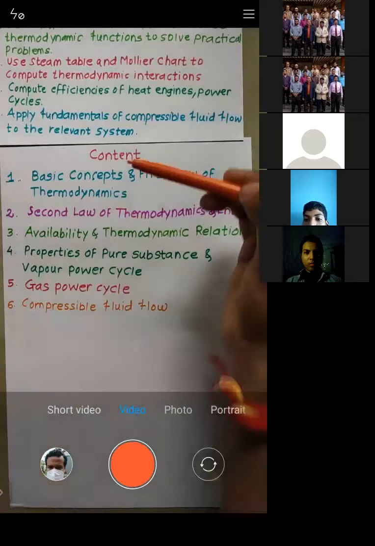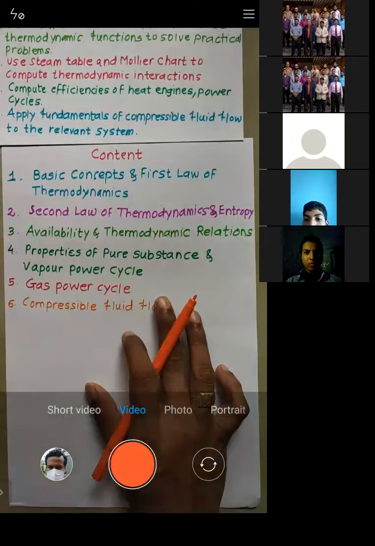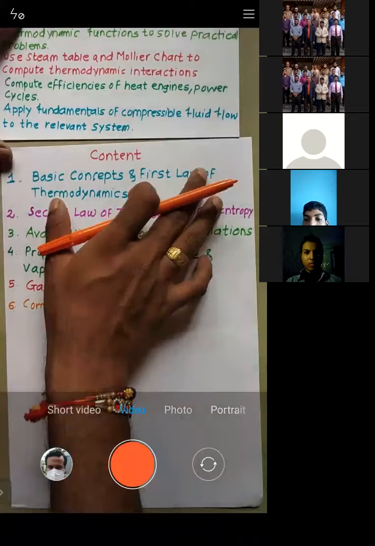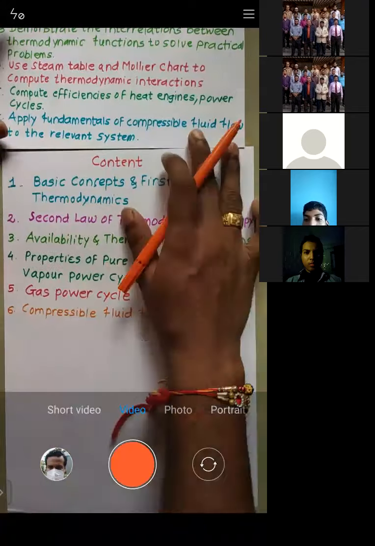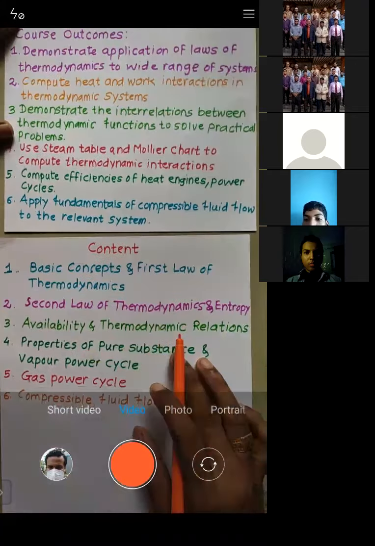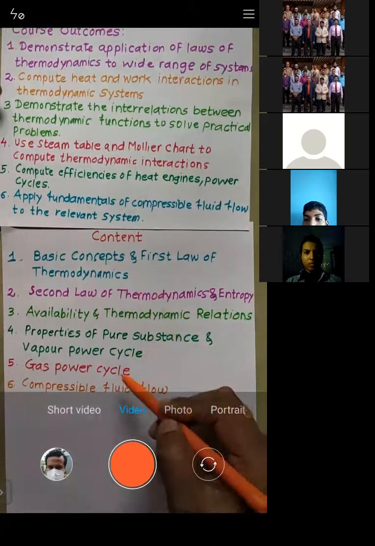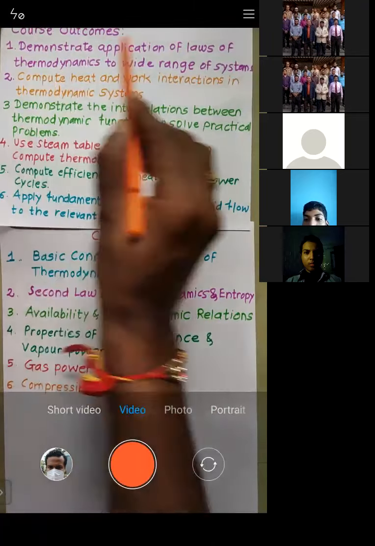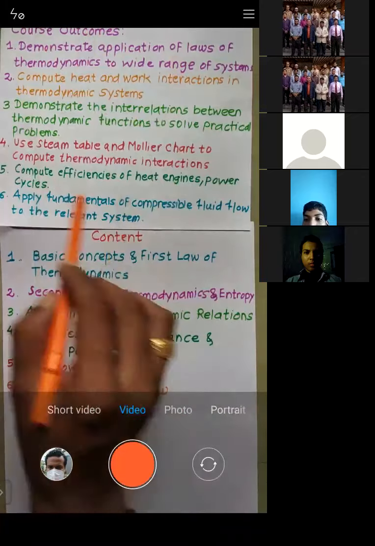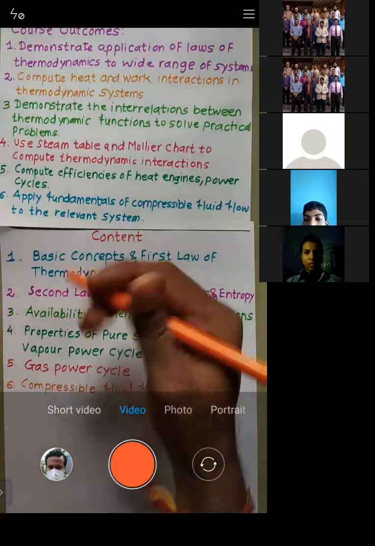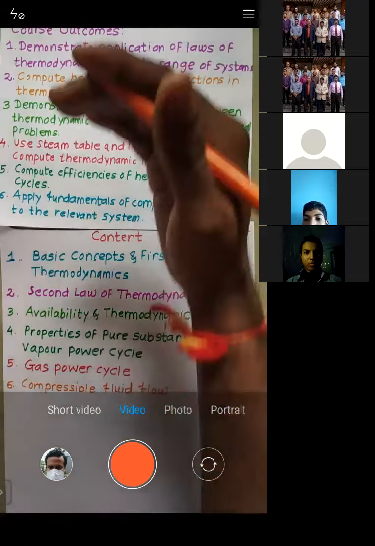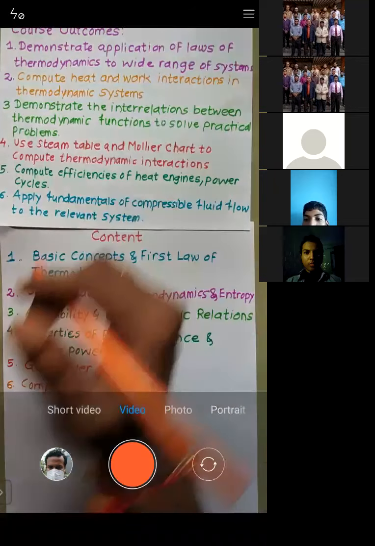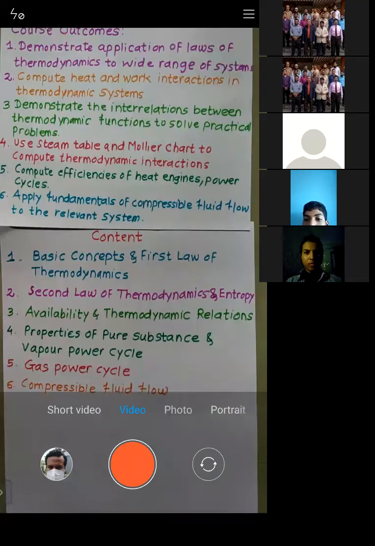So this is what is expected. These are the modules which we will be covering during the course of thermodynamics. When you complete these modules, or when you are able to understand all those 6 modules, then only you will be able to perform these outcomes. When you have a very good understanding of these chapters or modules, then only you will be able to do these things. Is that okay? All of you, is that okay?